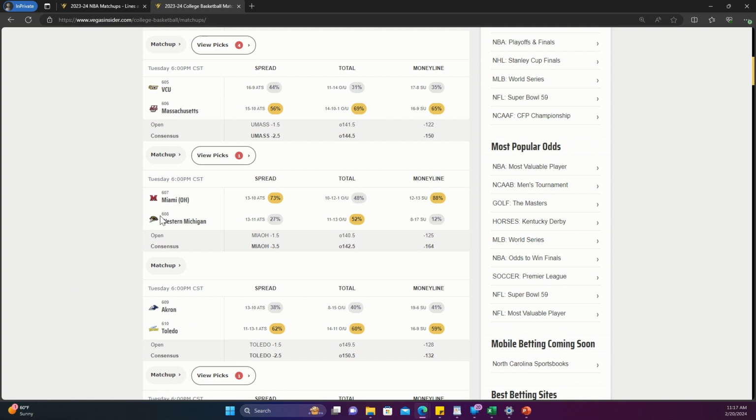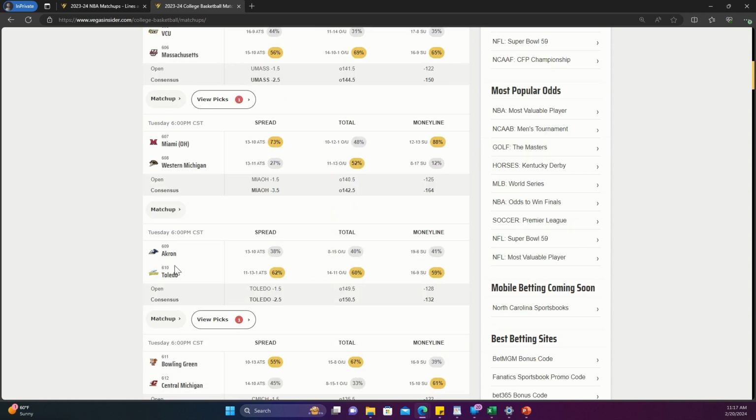We have Miami, Ohio versus Western Michigan. Pretty close to 50-50, but it opened up at 140.5. People loved the under, and then it moved to 142.5, making the under way more appealing. So go with the over. We have Akron, Toledo, where it opened up at 149.5. 60% of the public really liked the under, and then it moved up 1 whole point. So in this case, it's clear reverse line movement. So go with the over.